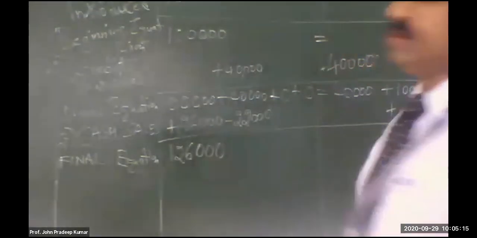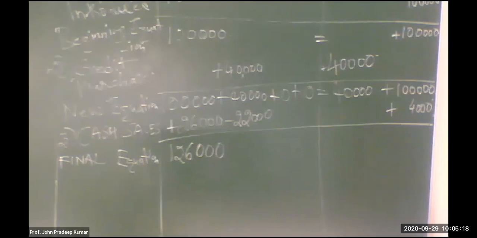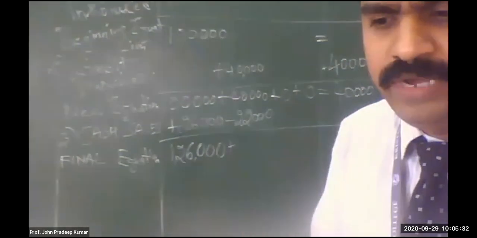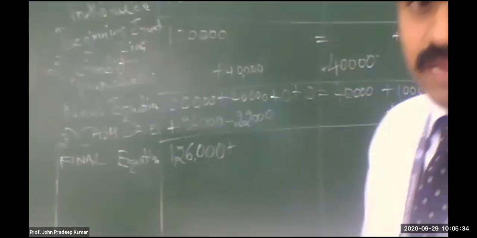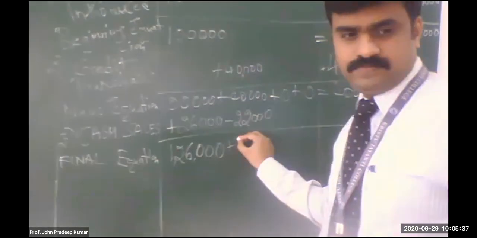Now how much is the cash total? 1,26,000. How much is goods? 18,000. Plus or minus? Plus. How much? 18,000. One more thing I forgot to tell you: please have your calculator when you are attending accounting class. Please calculate along with me. How much will you get? 18,000.